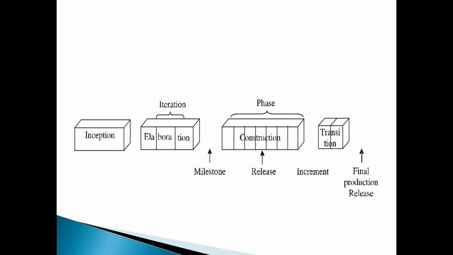So here they are using some phases of the Unified process. Here are 4 major phases of the Unified process. The first one is inception, the second is elaboration, the third is construction, and the fourth is transition. So the first one is inception. Inception is not a requirement test. It is a feasibility test. Enough investigation is done to support a decision to continue or stop. This is the inception phase. And the elaboration phase is where we have the accurate data, because the core architecture is iteratively implemented and high risk issues are mitigated.